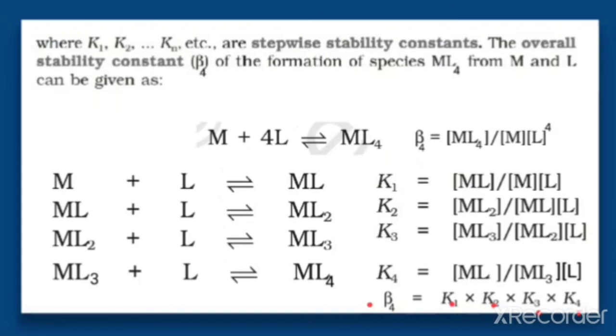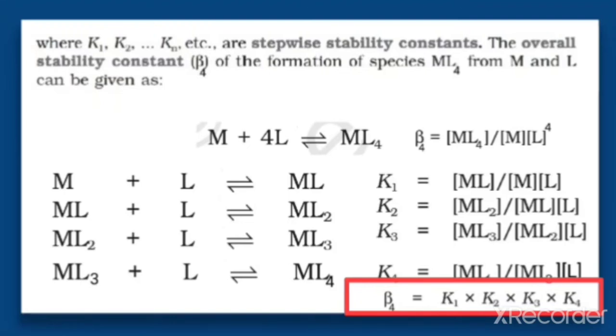So just do a multiplication of these and you will be getting beta 4. The relation between the overall stability constant and the stepwise stability constant can be represented by this formula, that is beta 4 is equal to K1 into K2 into K3 into K4.